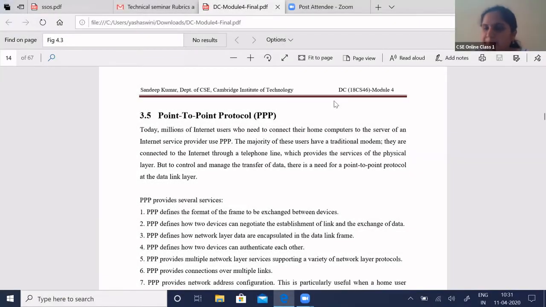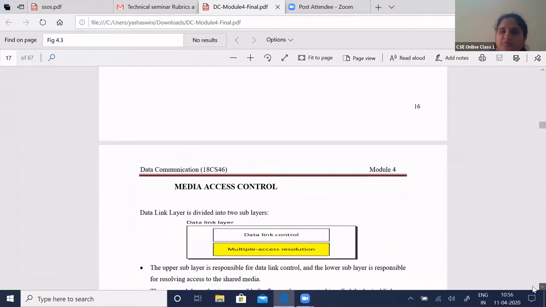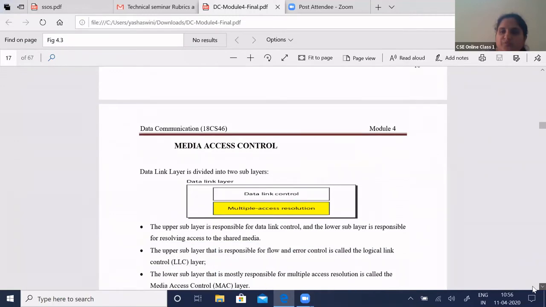Good morning, students. We'll continue module 4. The next topic is media access control.